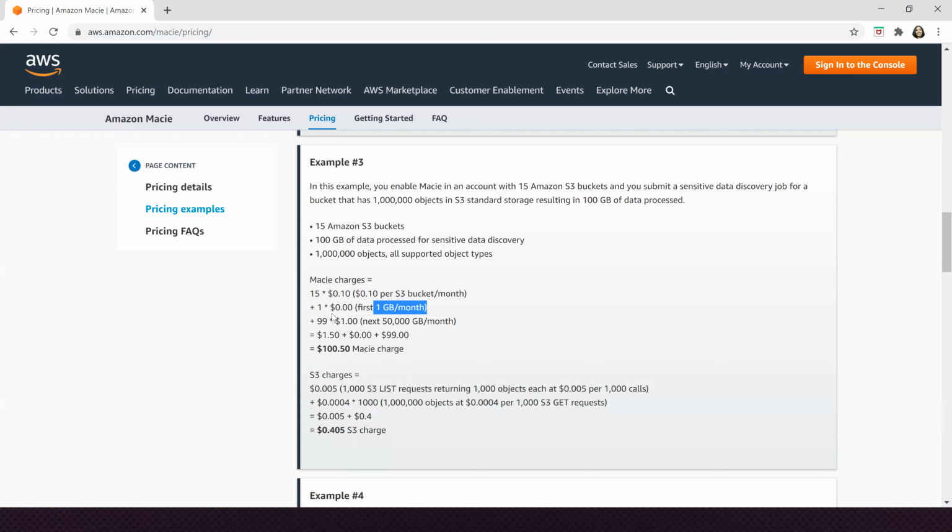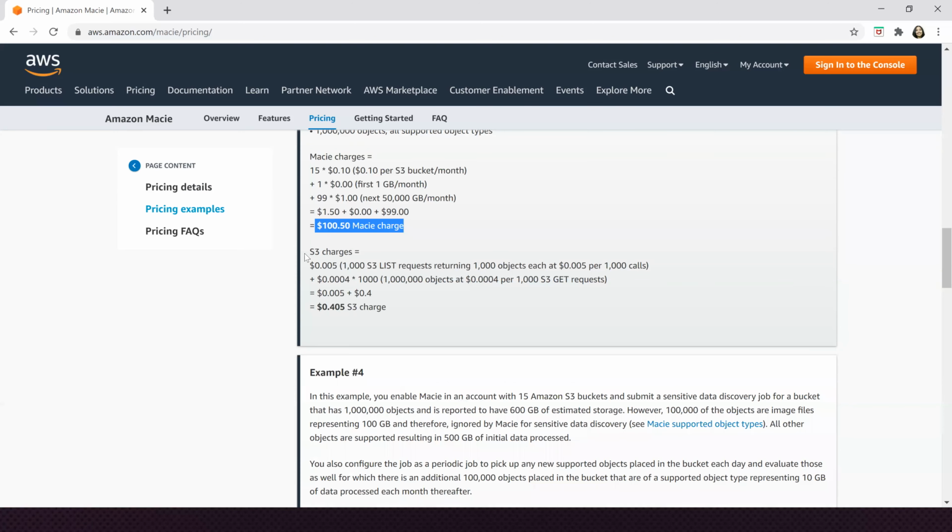Remember, that's the same calculation from the top. So this will come out to be $1.50. And then remember you had 100 GB. Out of that, the first GB is free, so you still have 99 GB to be processed. So 99 GB into $1 makes it $99. So you have a total charge of $100.50.